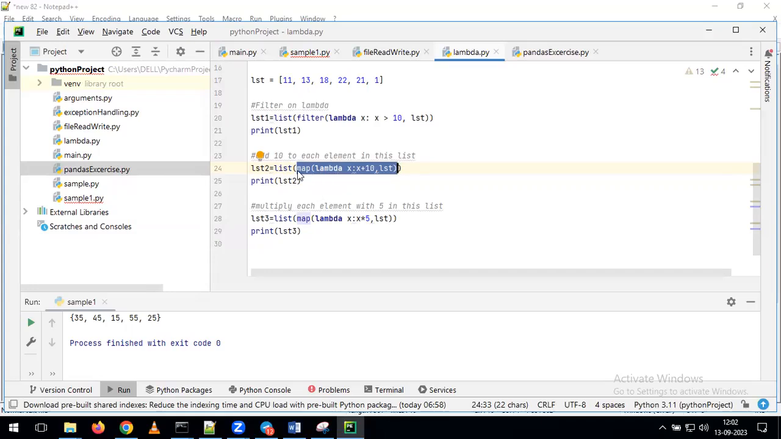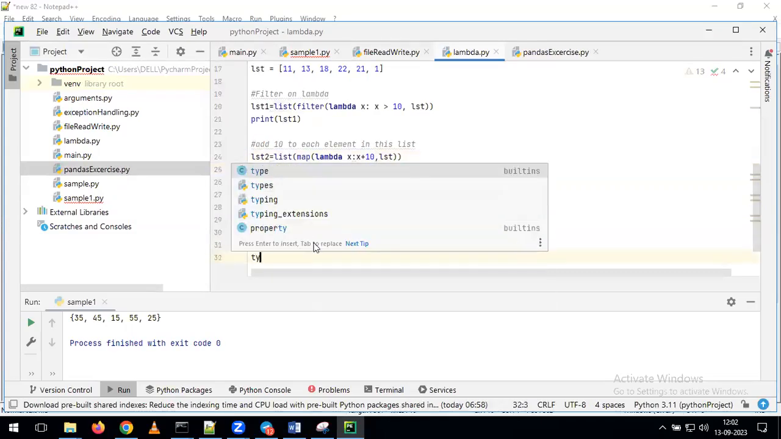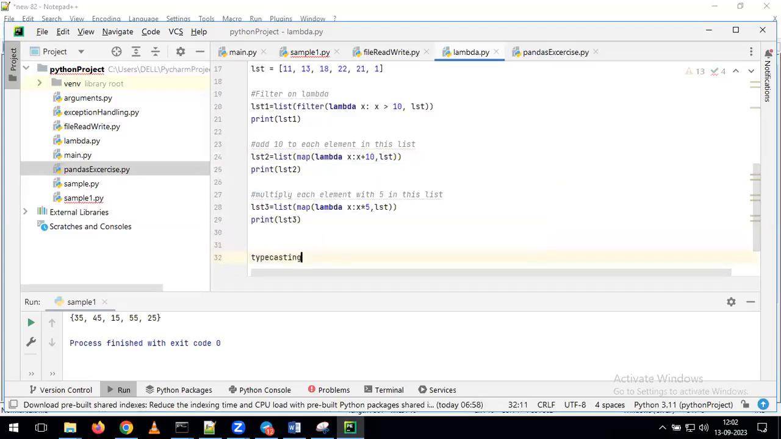For that reason, to create the list on top of whatever values we are getting, we are applying the list function. If you remember, earlier we discussed, what is the meaning of typecasting? What is the meaning of typecasting? We can convert one data type to another data type depending on the requirement. Whenever you want, we can convert one data type to another data type. That kind of operation we call typecasting.